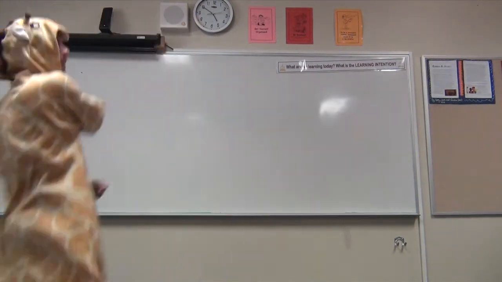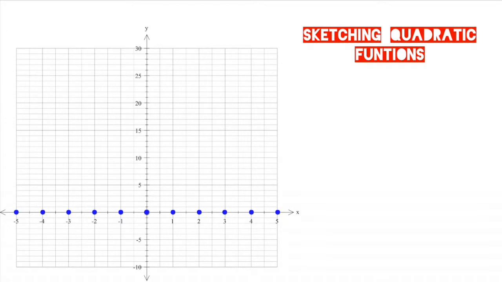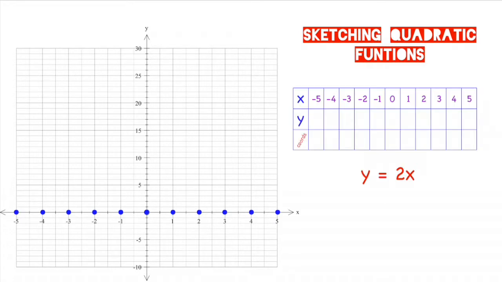So let's have a look at how quadratic functions first of all look in a little animation that I just created. Now, if you have a think back to what we learnt in the linear functions topic, what we've got is a whole bunch of dots along the x-axis. Now, I've chosen to put them at -5, -4, -3, but you've actually got millions of dots in between each one. Now, when we sketch graphs, what we actually have is just a pattern of these dots because it just tells us how high each dot needs to move up.